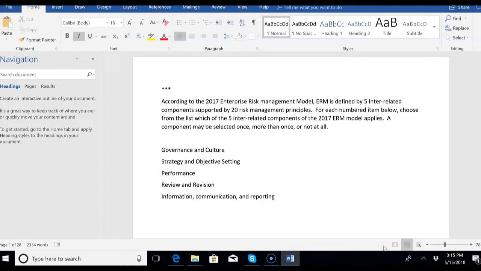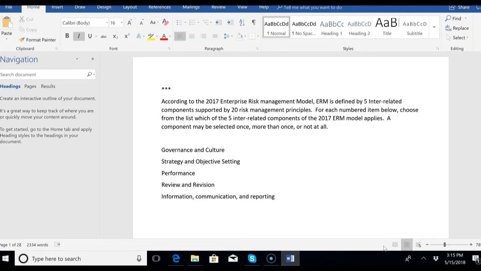So your first component is governance and culture, and that's like the old tone at the top. And then you have strategy and objective setting, followed by performance, which includes performing all your risk analysis. Then review and revision, looking back and seeing how you did and whether your responses to the risks were adequate. And finally, information, communication and reporting.